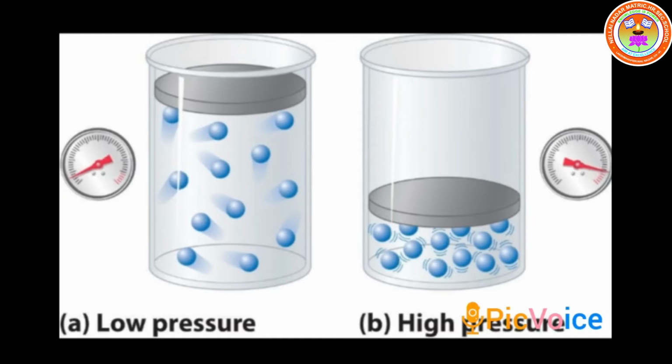Pressure in fluids is calculated by the formula: total force exerted by the fluid divided by the area over which the force is exerted. This is the common formula for pressure that we have already discussed. Pressure is equal to force divided by area.